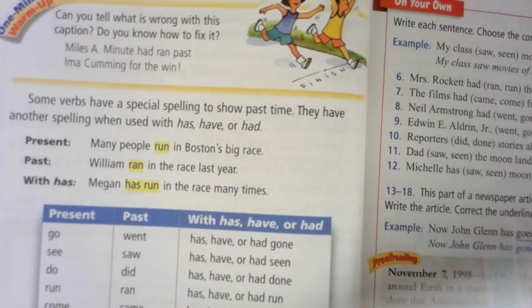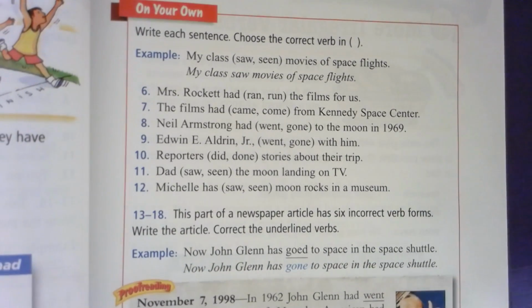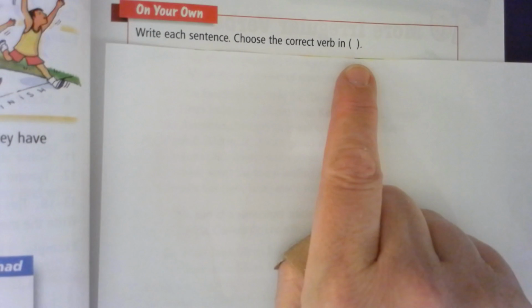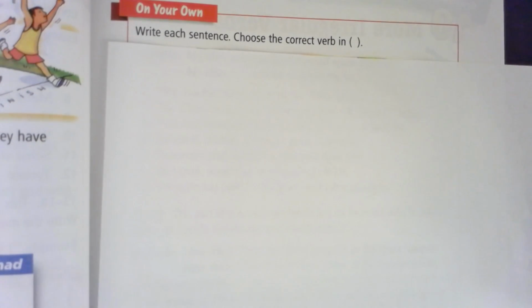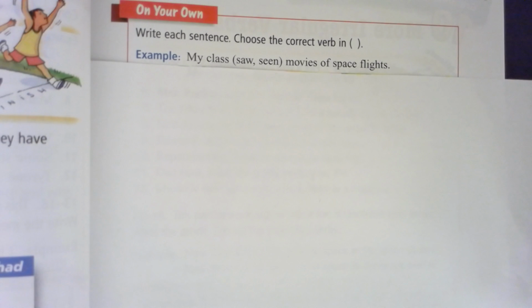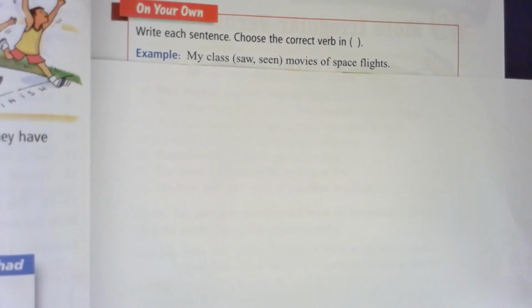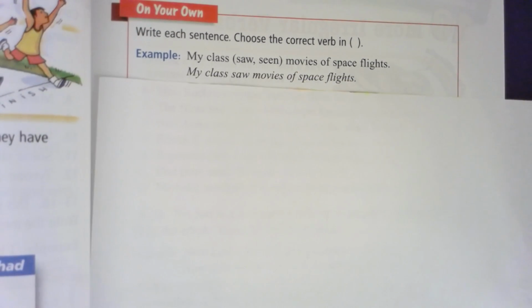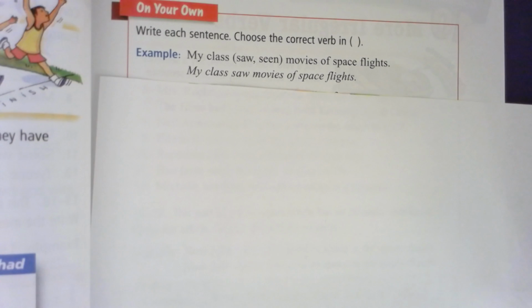Okay, so let's go on to our assignment on page 117. Let's read. It says, write each sentence, choose the correct verb in the parentheses. We're not going to write the sentence, we're just going to write the two verbs that we use. So for example, my class saw or seen movies of space flights. My class saw movies of space flights. The word is saw, okay?